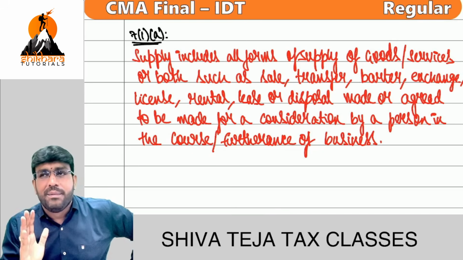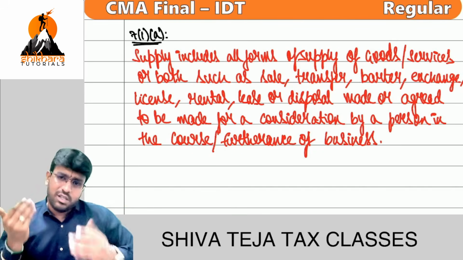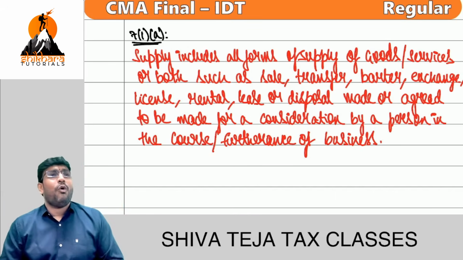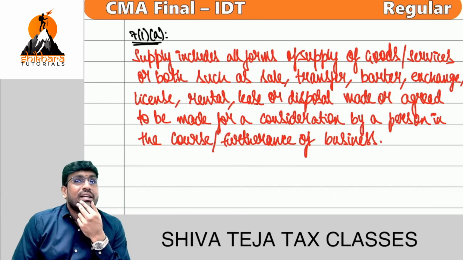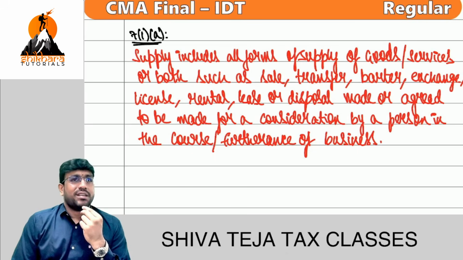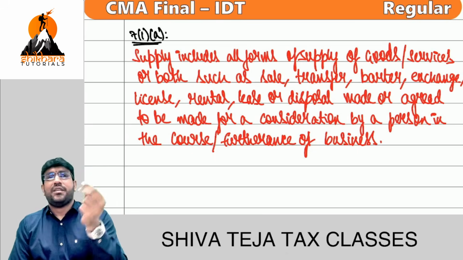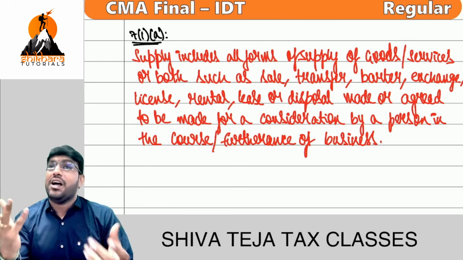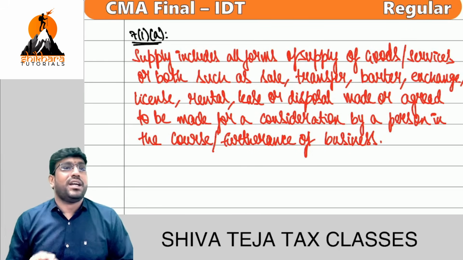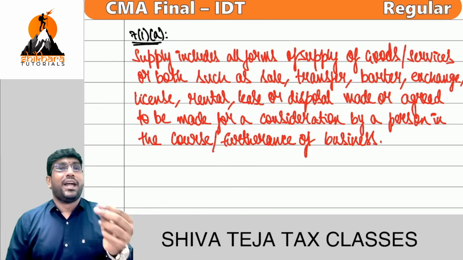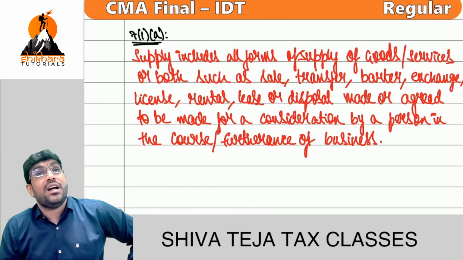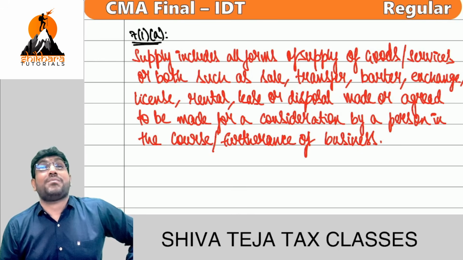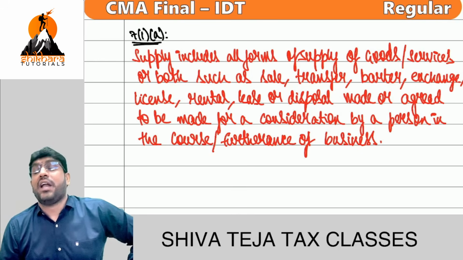Made or agreed to be made. Made means done, or agreed to be done, for a consideration. What does consideration mean? Something in return. You will find some crazy definition like agreeing to an obligation to do something, not doing something, forbearance to act. All those dangerous words you will find. But the simple meaning is something in return, which could be monetary or non-monetary. But consideration does not include a subsidy from the central government or state government. Write that line.